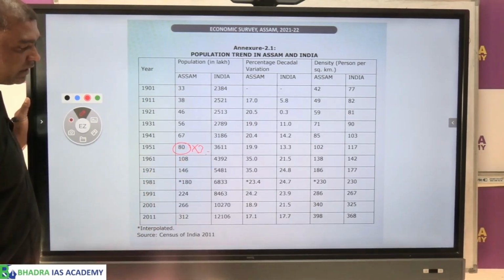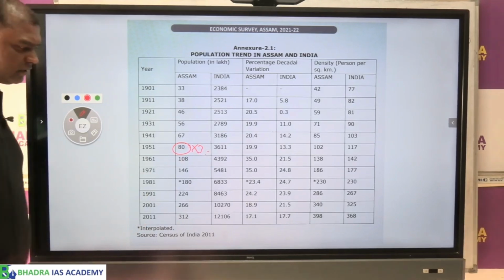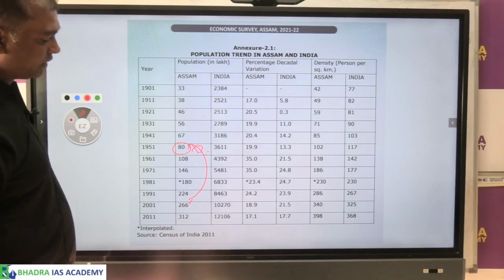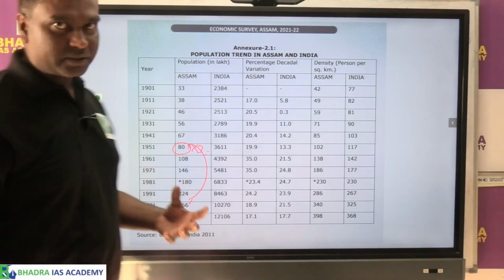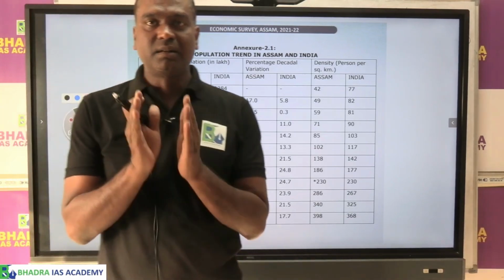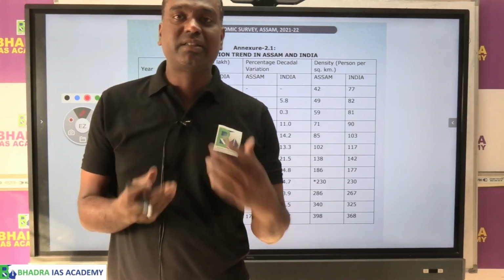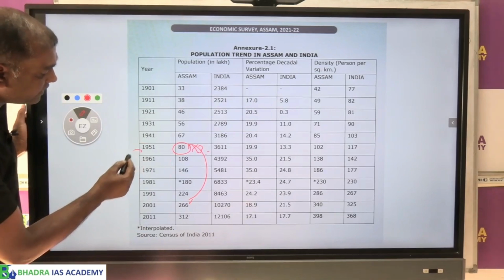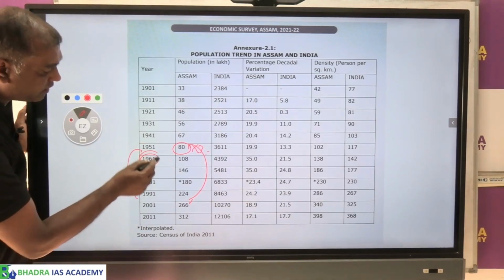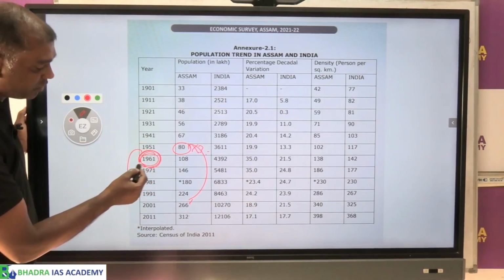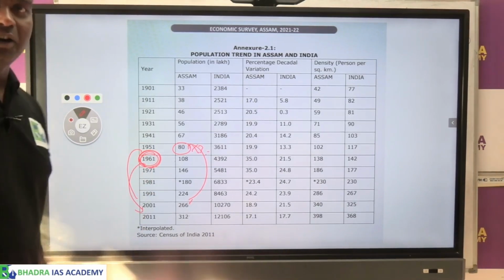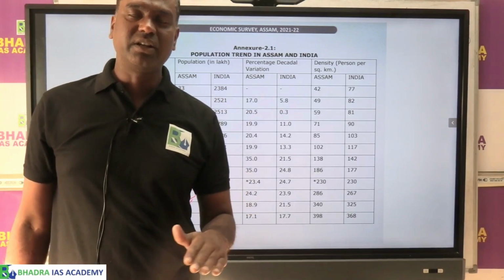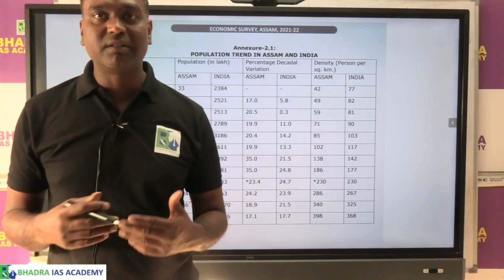Even more than that, right? So the multiple effect of 3 times comes here already. So now what is the point? The point is, since when did Assam's population start becoming greater? Basically the point we are trying to say is after 1951, specifically around 1960, Assam's population begins to increase at a very high speed. Maybe because of migration or maybe because of natural growth rate. Both are possible.